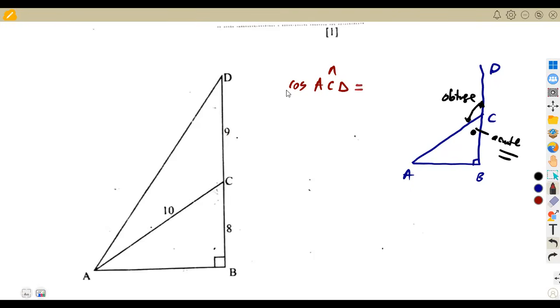So it simply means cos ACD of the obtuse angle is equal to negative cos of the acute angle. In this case, the acute angle is ACB, which is this angle inside. Just like this is cos theta, this is 180 degrees minus theta. That's the same question. But here they want to confuse you, they don't put that theta and 180 minus. They ask you in a way that you just get confused. They put this triangle. What for?